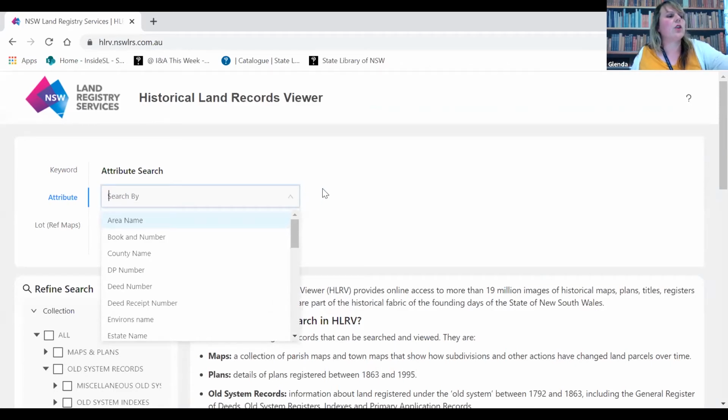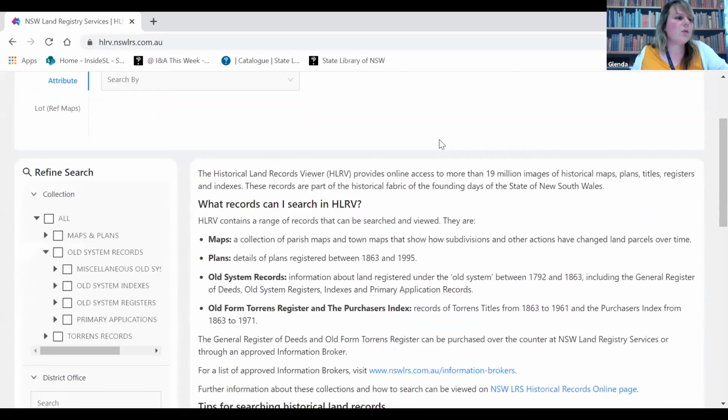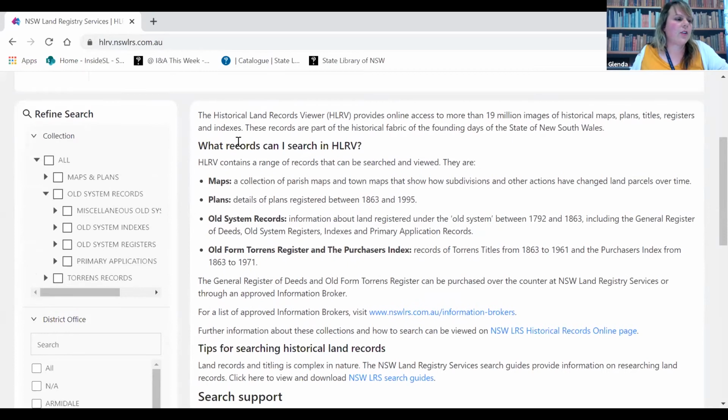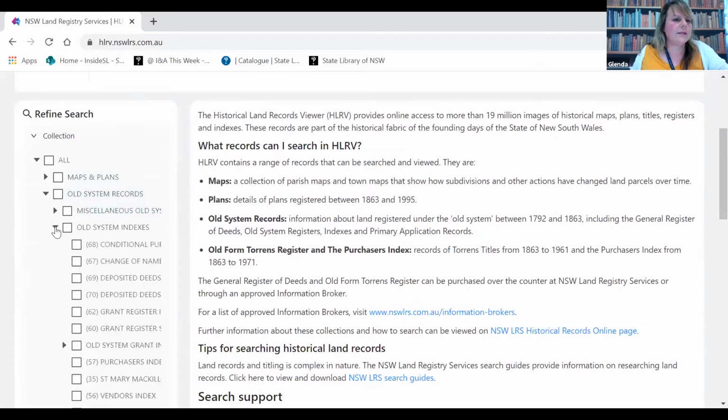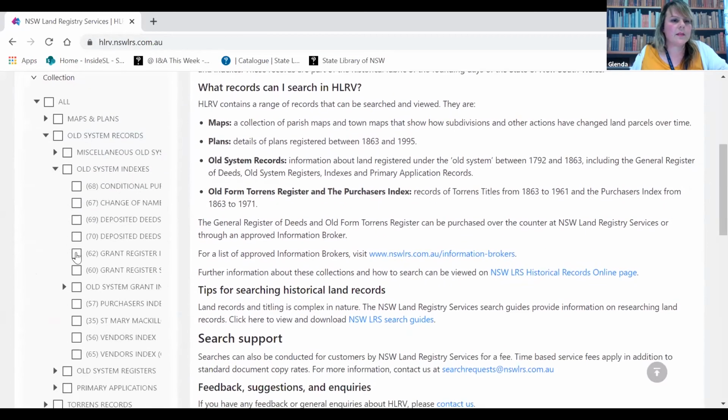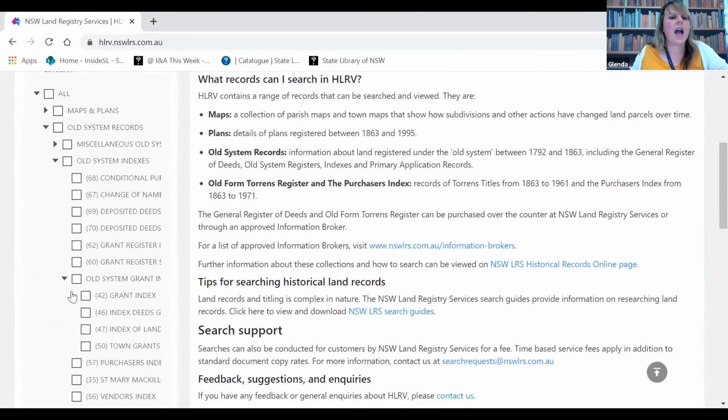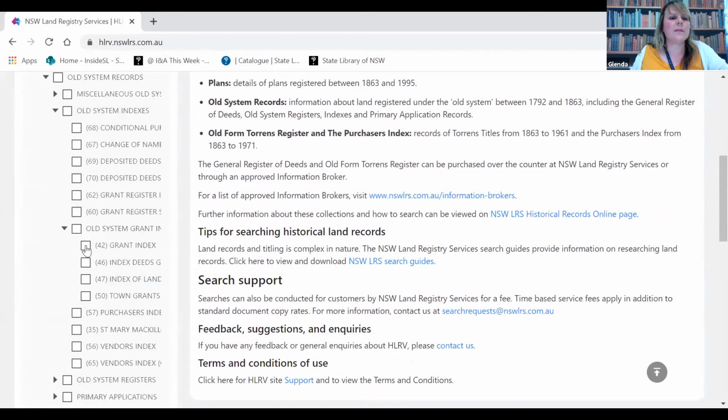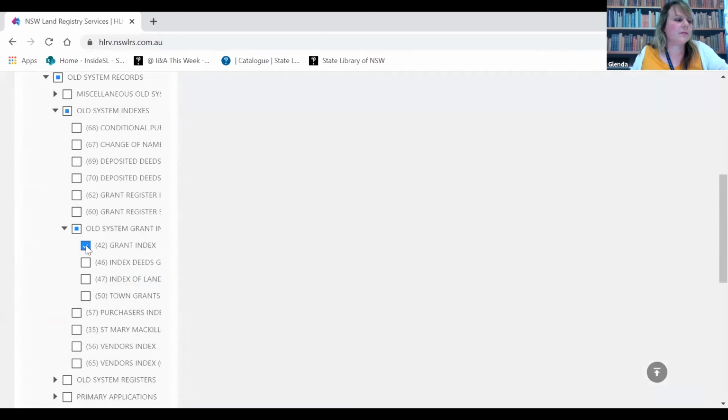So we need to search what's known as old system indexes. What we can do is narrow down to specifically that set of records first, then we can see what attributes we need to use. For the grant index, I clicked on old system records, then went to old system indexes, and then clicked on old system grant indexes. It's just that first one that comes up there, so I'm going to click on that.